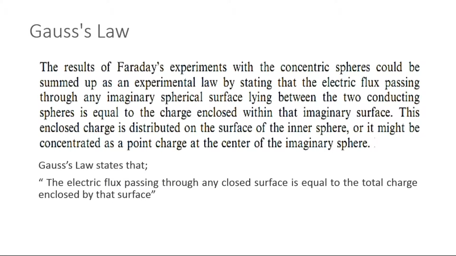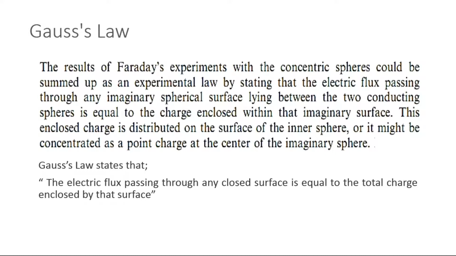In Faraday's experiment, we had taken two concentric spheres. In that experiment, he gave a positive charge to the inner sphere, and after some time he observed that there was some sort of displacement from the inner sphere towards the outer sphere, and he called that displacement displacement flux or simply electric flux.